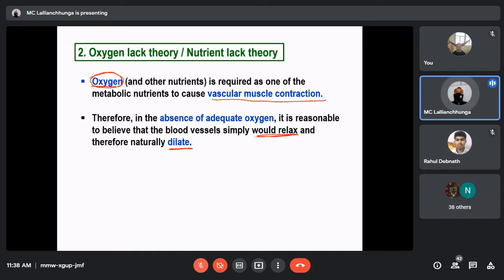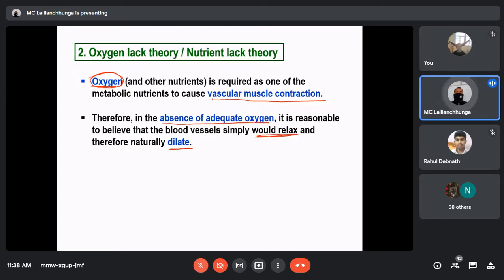When there is contraction of the muscle of the blood vessel, there will be constriction of the blood vessel. So the blood vessels will decrease in size, so that a lesser amount of blood can flow through the blood vessel, okay? But when there is absence or deficiency of oxygen, okay?